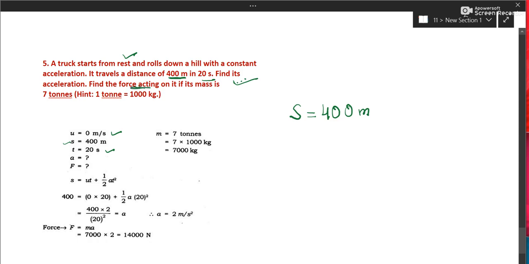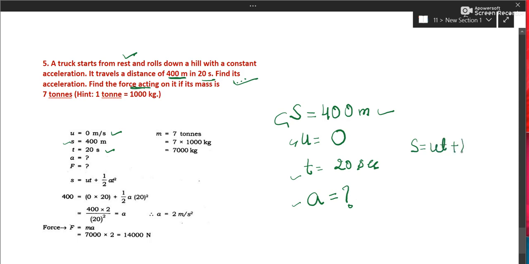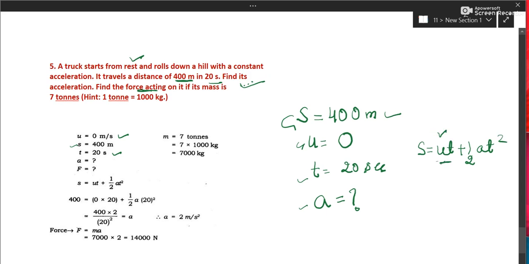See, we have been given the truck starts from rest, so u, distance, time. We have to find acceleration. Now you have to check which equation is connecting them. s, u, a, t: the second equation of motion. s is equal to ut plus half at square. Substitute u as 0; 0 into something is 0. So s is equal to half a, time square means 20 square. You can see acceleration will come as this.